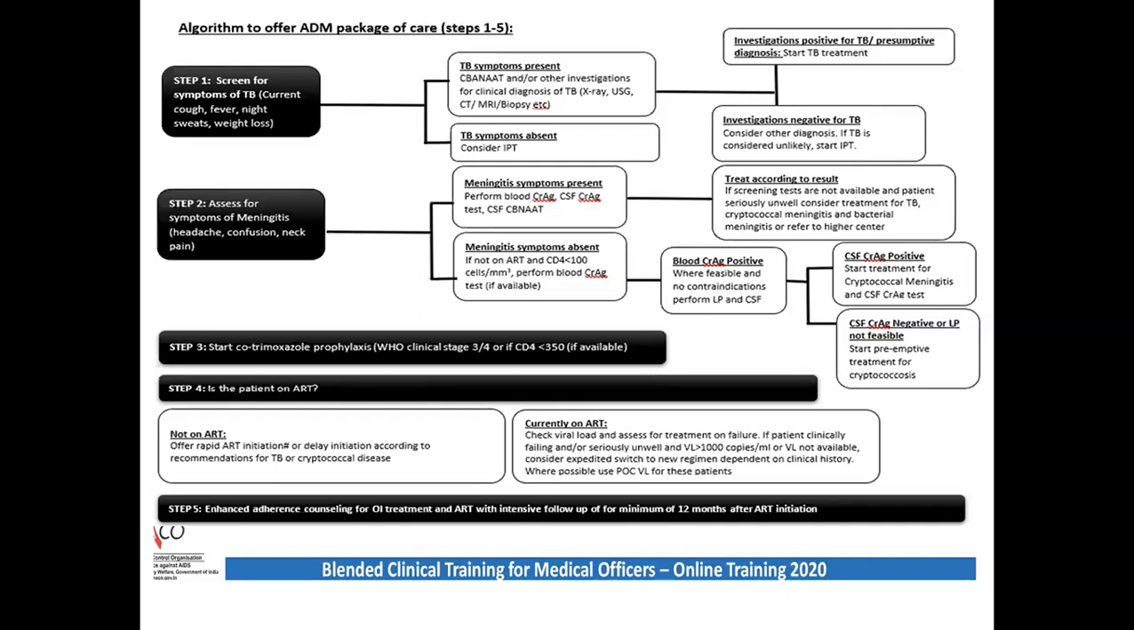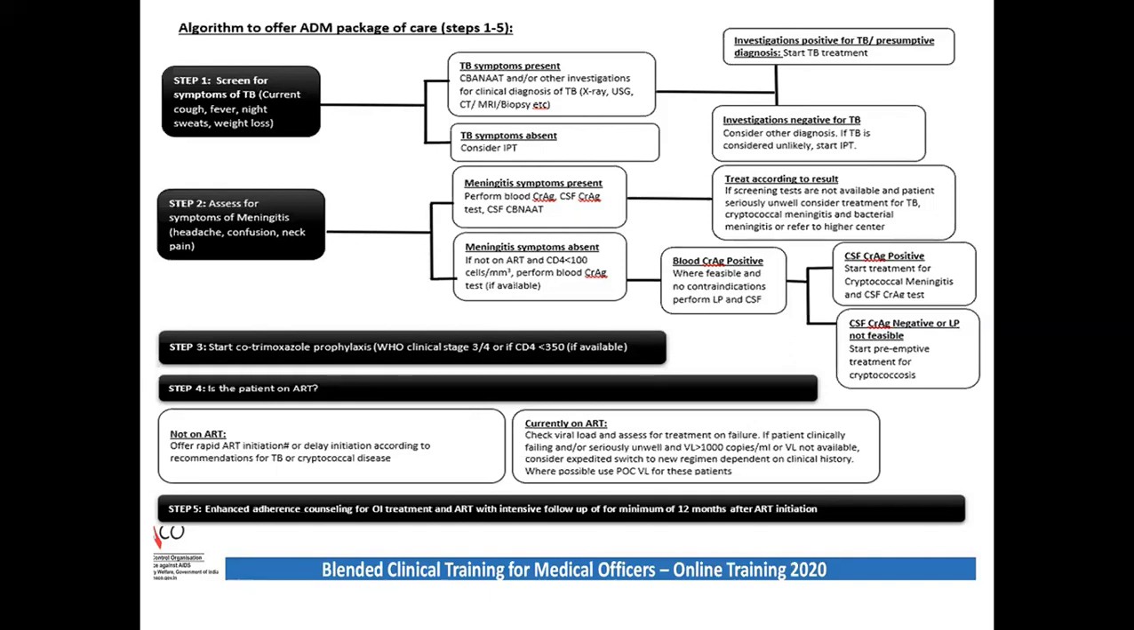Again, step 2 is to assess for meningitis. The signs of meningitis are typically headache, confusion, neck pain. If the symptoms are positive and the serum CrAg is positive, then the patient is having meningitis, that is cryptococcal meningitis. Then we will also do the CSF CrAg. After the CSF CrAg test, we will admit the patient and start him on treatment for cryptococcal meningitis.